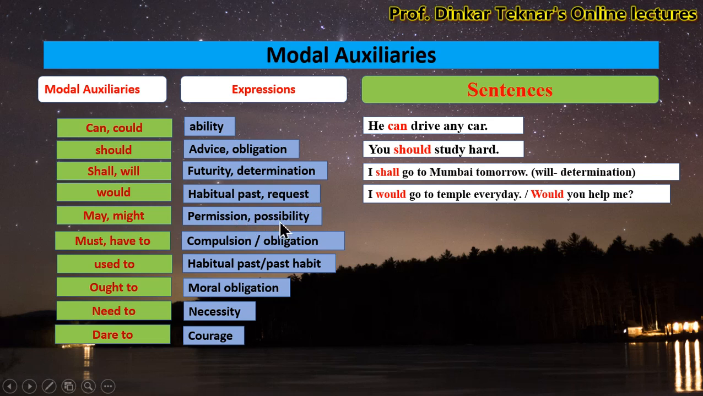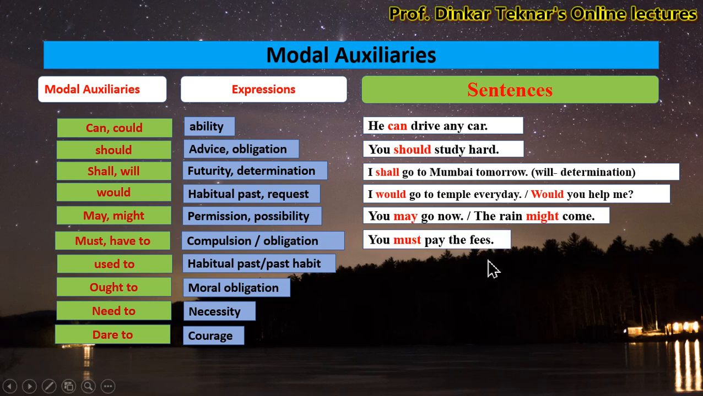Then permission or possibility, you may go now. The rain might come. Here you may go now. May is used to show permission. The rain might come. Might shows possibility or probability. You must pay the fees. Here must shows compulsion or obligation.